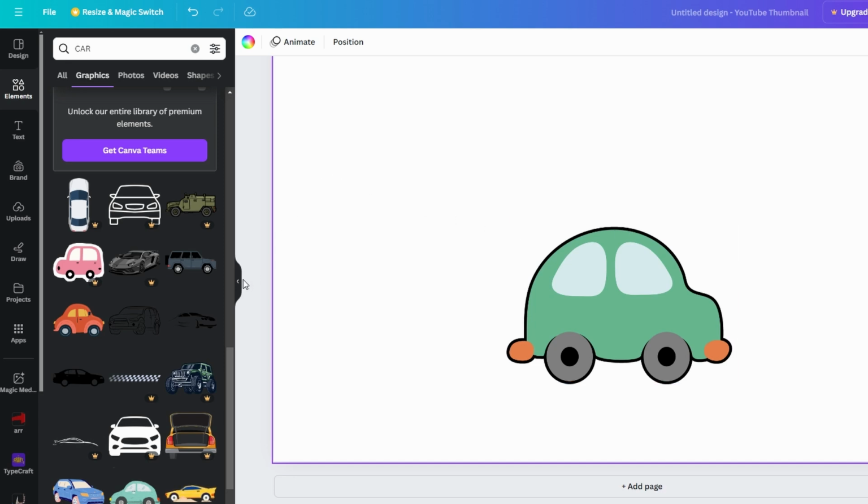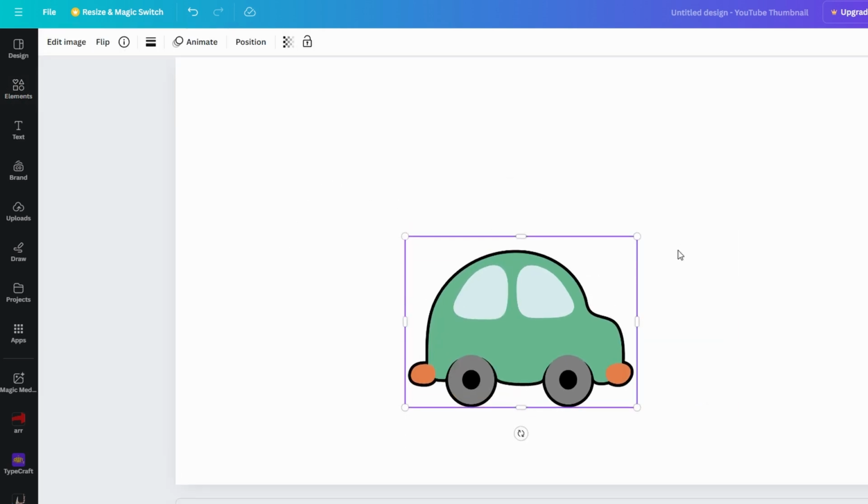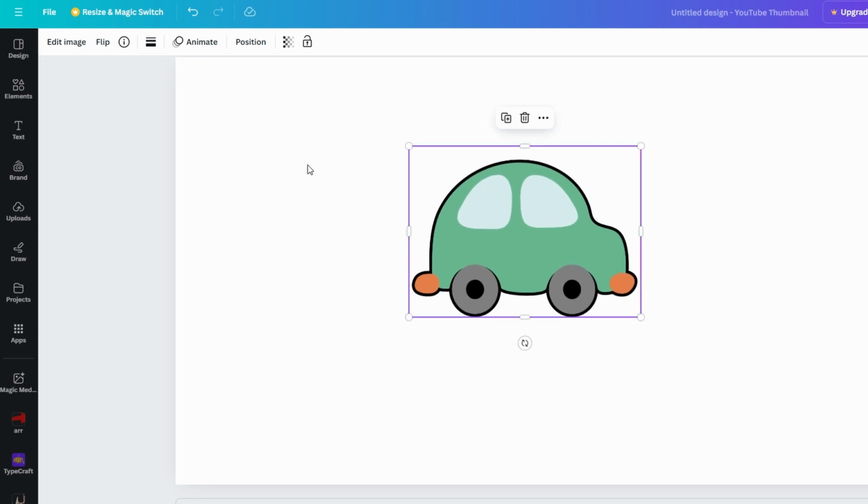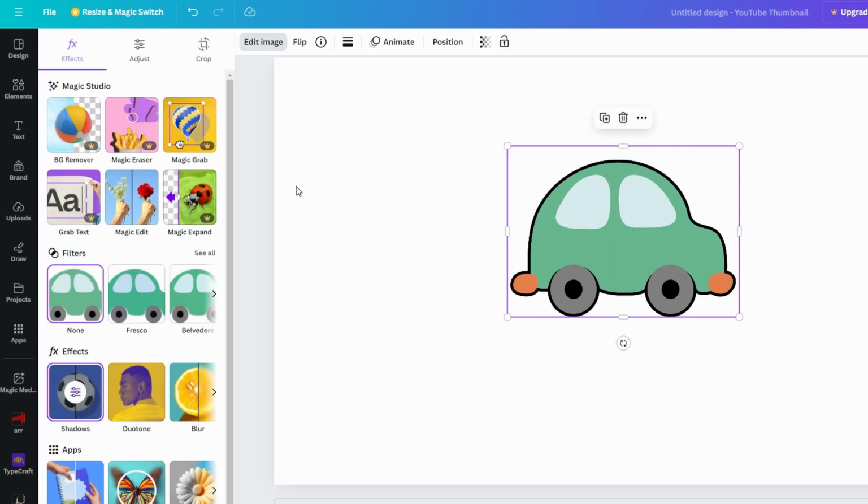How to download vector graphics in Canva. Begin by searching for the graphic you want to use. When you select a graphic, check if the Edit Image option appears at the top. If you see options to change the colors or if it says Edit Image, it's likely a vector graphic. If the graphic allows you to change colors, it is definitely a vector graphic.